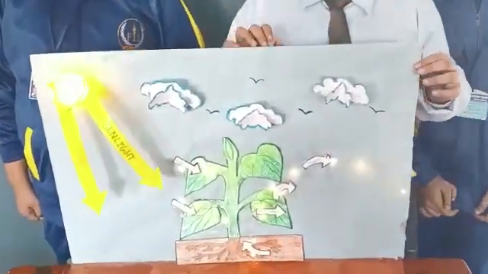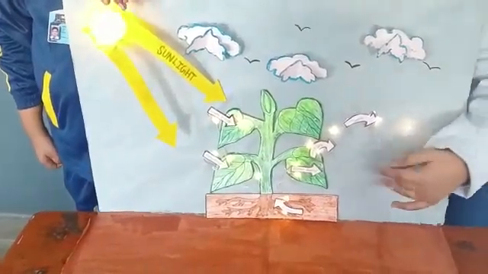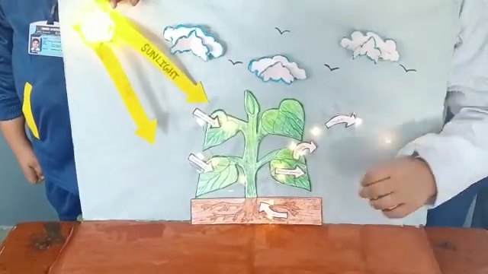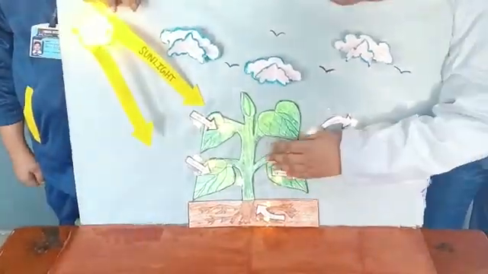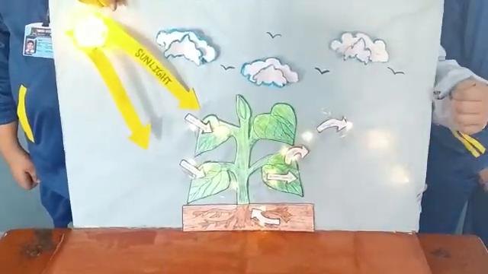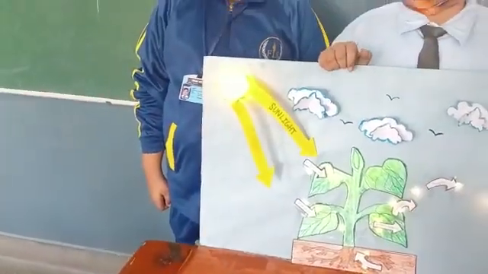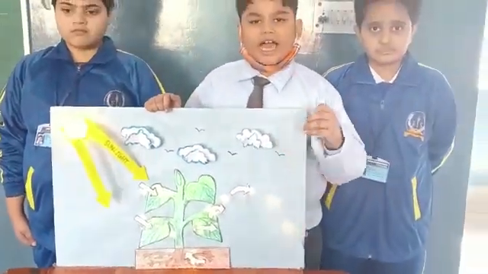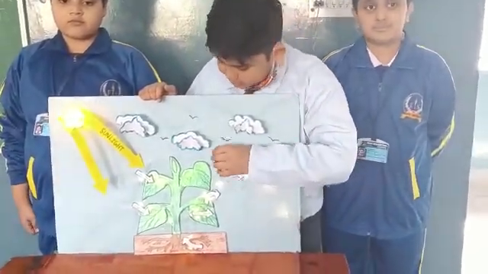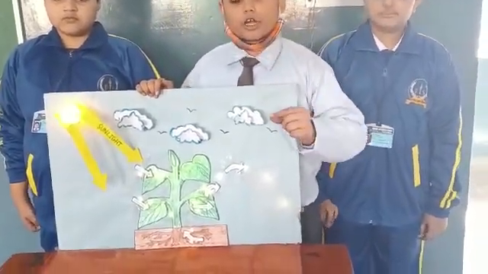Now I will tell you more. Firstly, any plant needs 3 basic things to prepare food. These are sunlight, water and carbon dioxide. The roots go deep inside the soil, extract water and transport it to the stem, and then to the leaves and other parts of the plant. Then comes sunlight. When sunlight falls on the plant, the plant absorbs it. The third thing is carbon dioxide. As we all know, carbon dioxide is present in the air, and if we look at a leaf with a magnifying glass, we will find small pore-like holes called stomata.